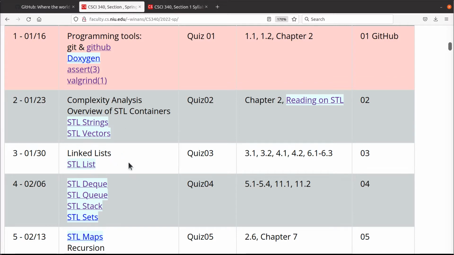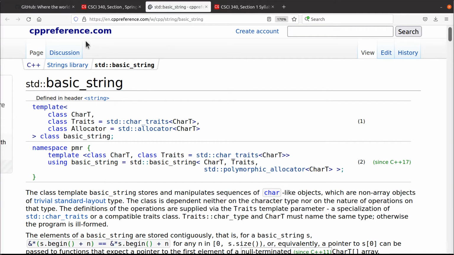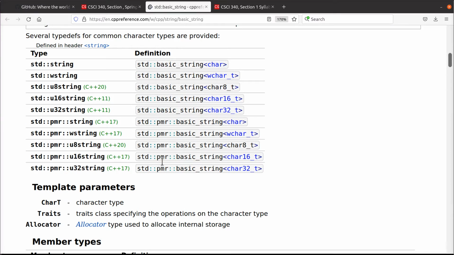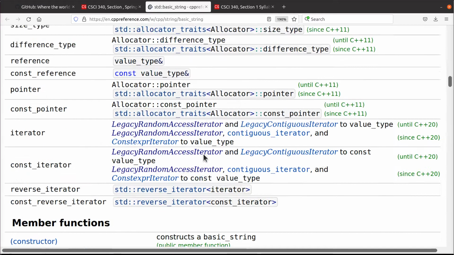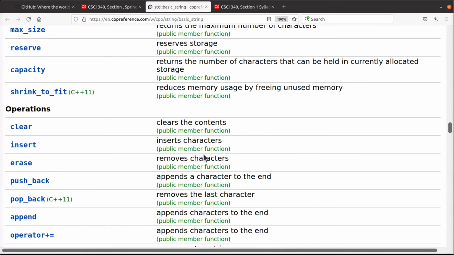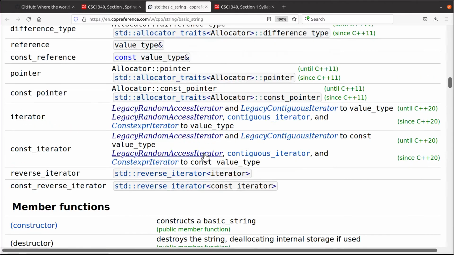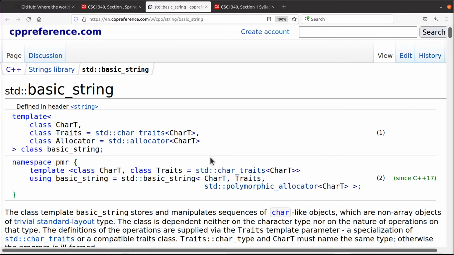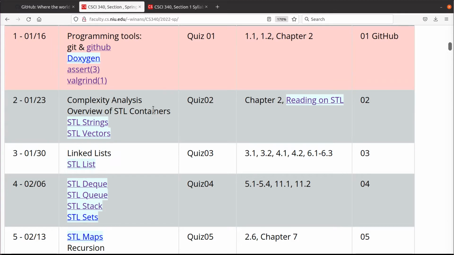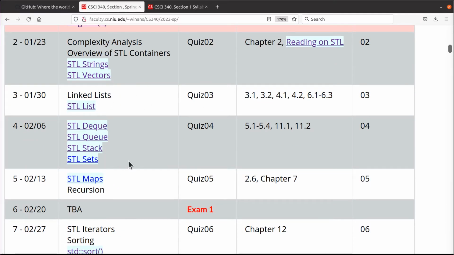The topics go along here. Sometimes there's links in here to various web pages like STL strings. We'll go over to cppreference.com, okay? And this is a very formal reference document telling you how this object works. We'll use this a lot throughout the semester, okay? These are excerpts from the actual language specification organized in a nice indexed manner in a website. This is the sort of document you need to learn how to read and understand when we use these various objects and things like that.